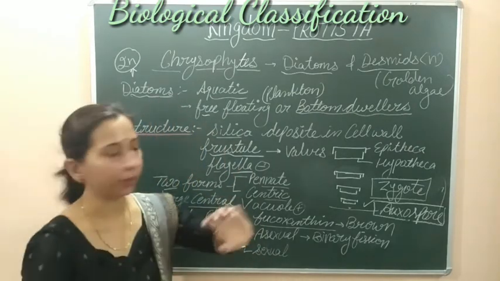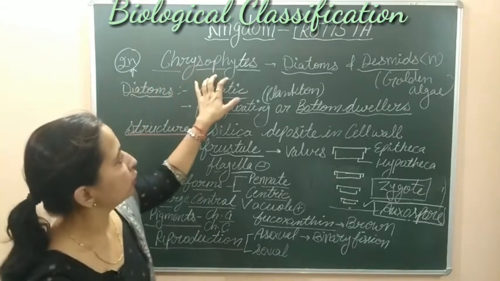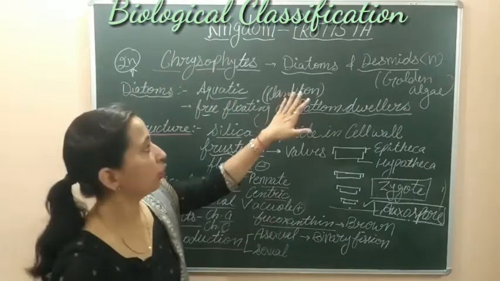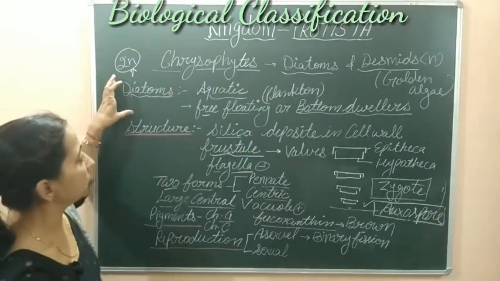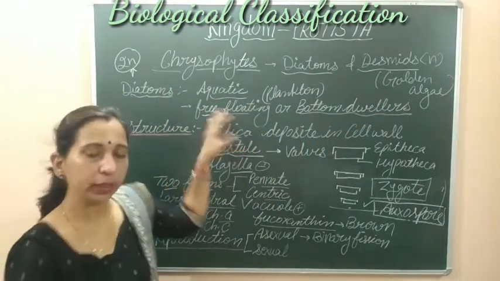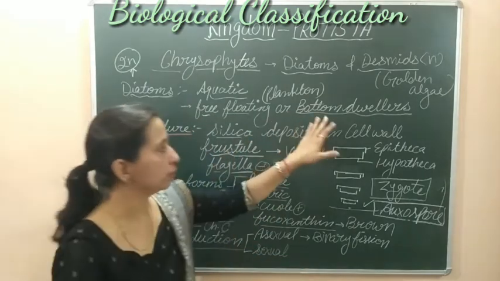Let's take a quick recap. Chrysophytes are divided into two groups, or we can include diatoms and desmids under the chrysophytes. Diatoms are aquatic; they are free floating, or they are planktons, or they are bottom dwellers.